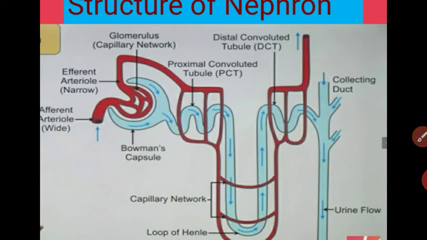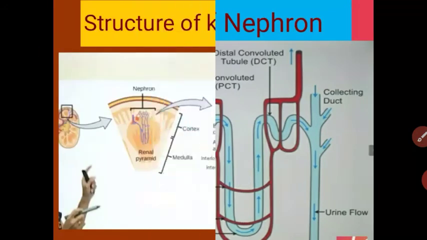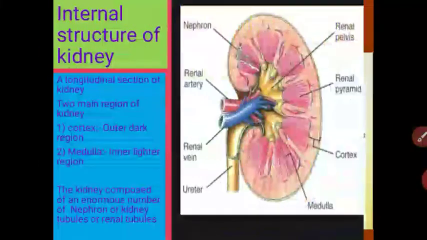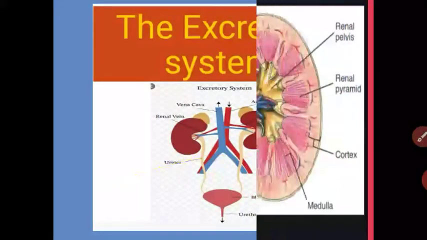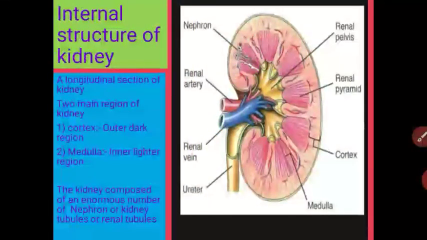Understood, student? What have we studied in this video? We have revised the structural and functional unit of the kidney. We have revised the excretory system. Then we saw the internal structure of the kidney. In the internal structure, there are three main parts. The outer part is called the cortex. The inner part is called the medulla.